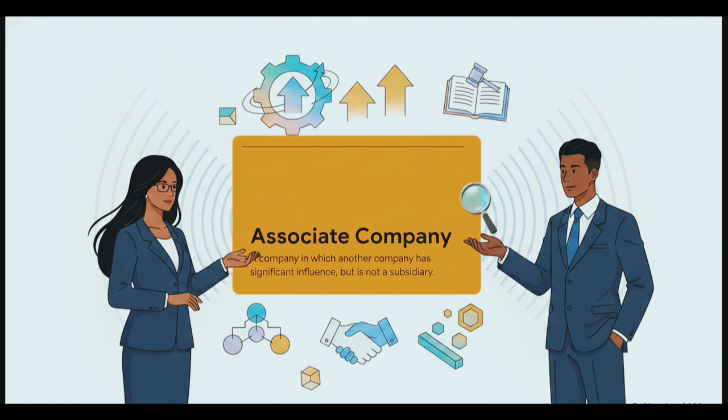Section 2.6 defines an associate company as a company in which that other company has a significant influence, but importantly, which is not a subsidiary company. So you don't have absolute control, but you definitely have significant influence. A joint venture भी इसी कैटेगरी में आता है. आप बोर्ड को जब चाहे निकाल नहीं सकते, but business decisions में आपका दबदबा जरूर है. The natural question you should be asking now is, how does the law actually measure this significant influence?